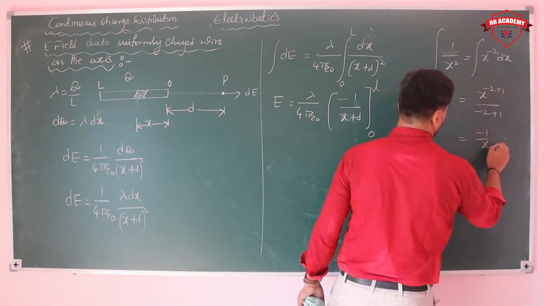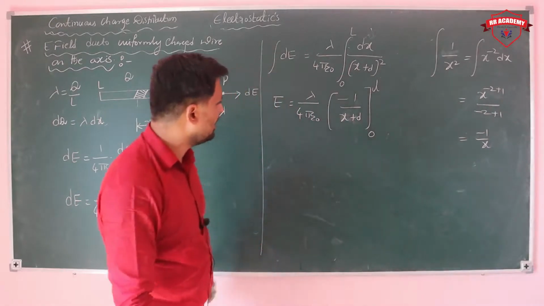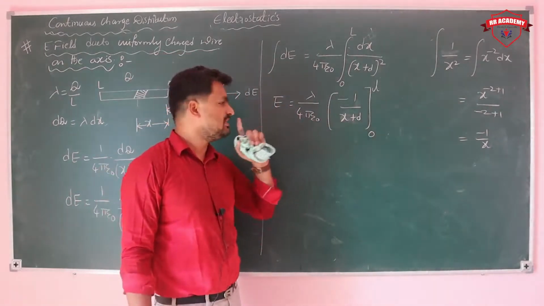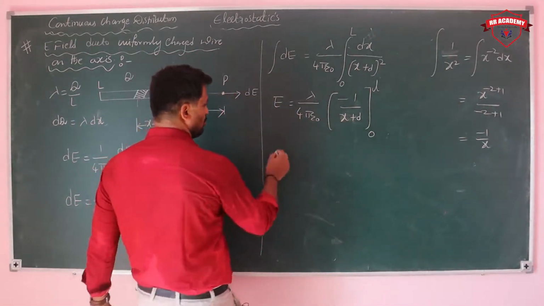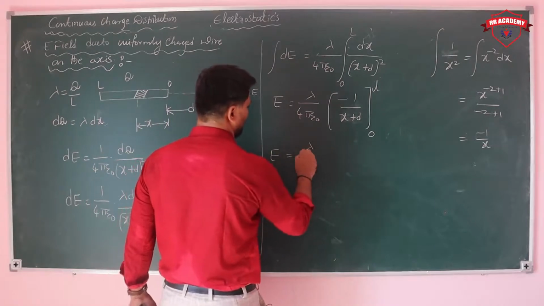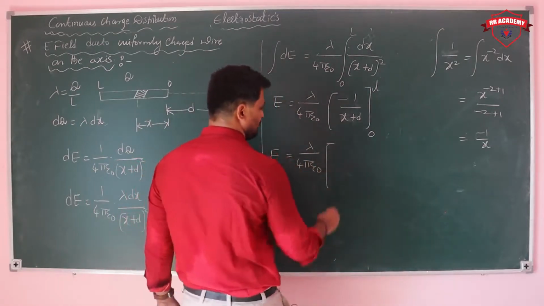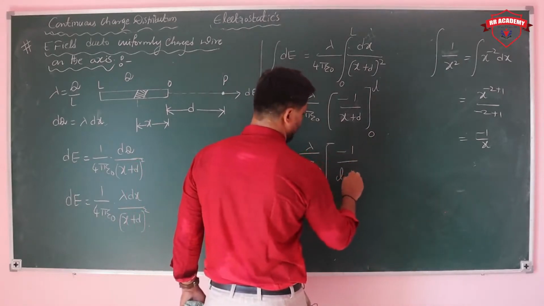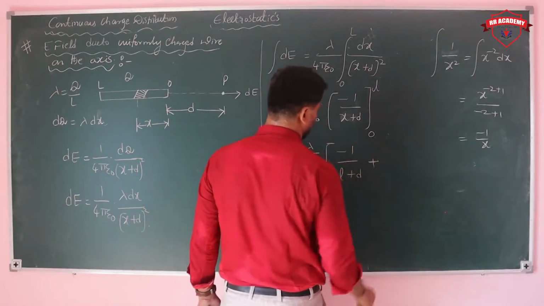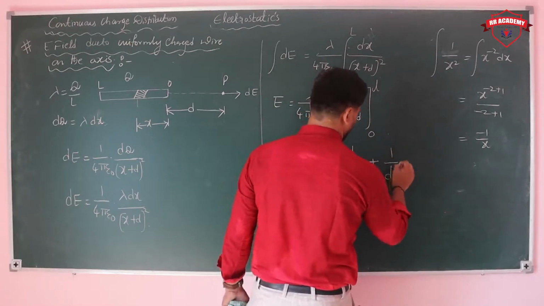How much are you getting? Minus 1 by x plus d, with limits 0 to L. Now put the limits. Then what are we getting? Lambda into 1 by 4 pi epsilon naught, upper limit minus 1 by L plus d, minus of minus 1 by d.